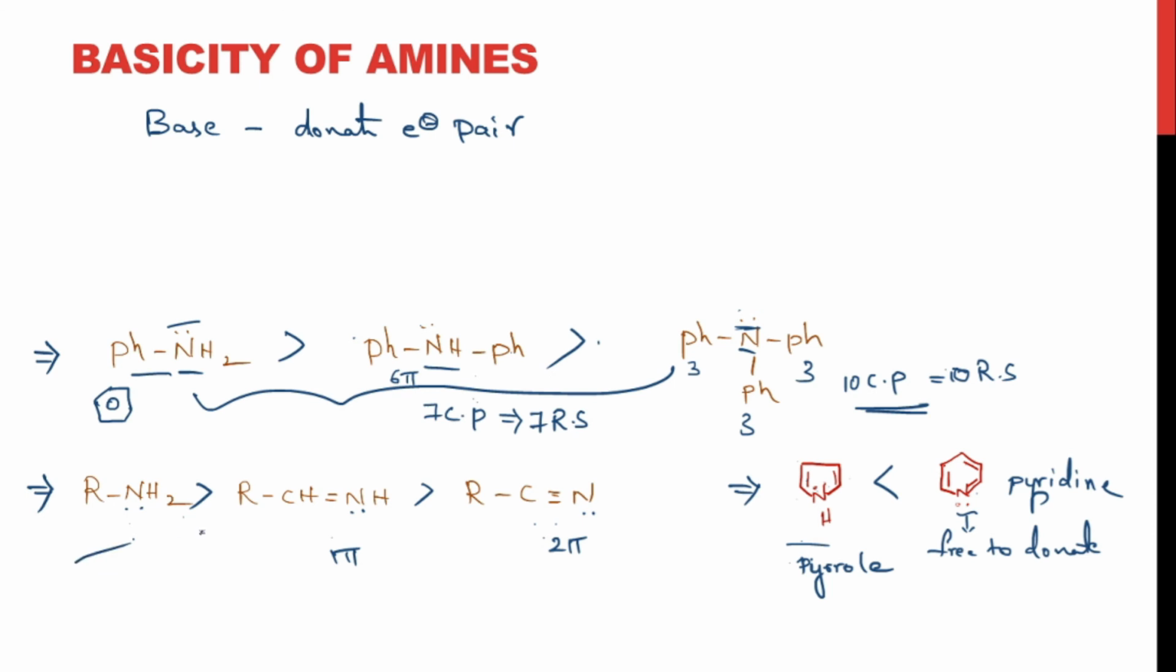This is the basicity of amines, and we'll also see one more example. When you compare the basicity of these two molecules, in this particular molecule there is an electron withdrawing group, right? The carbonyl group is an electron withdrawing group. So it is withdrawing the electrons, so the lone pair won't be donated easily, right?